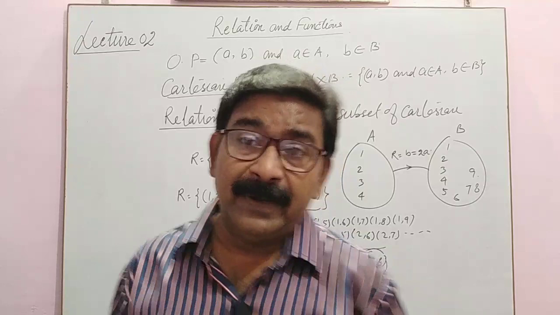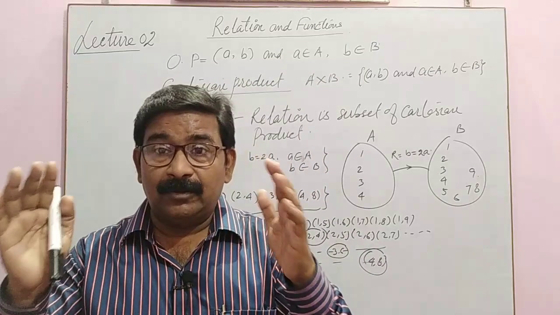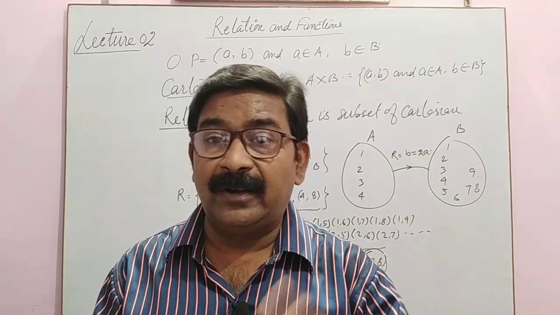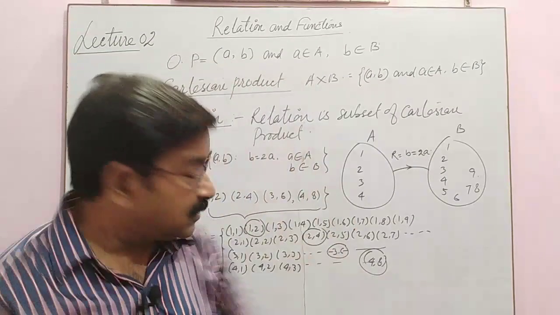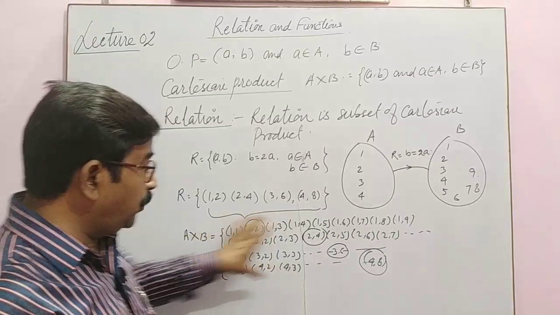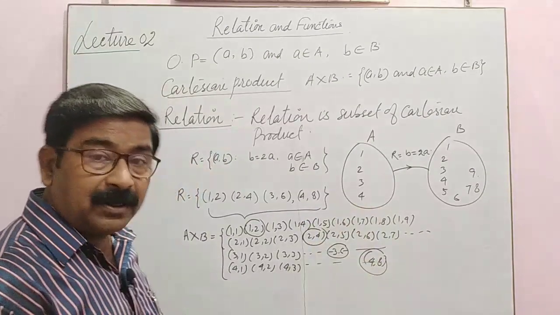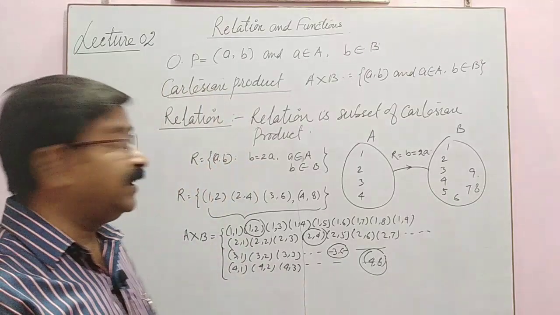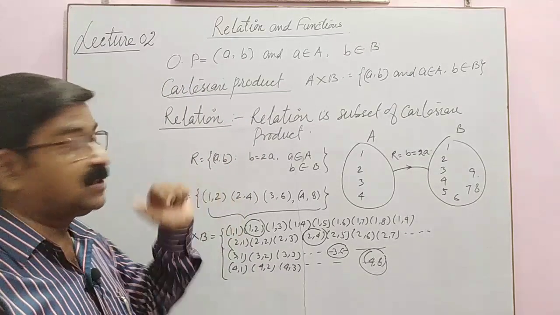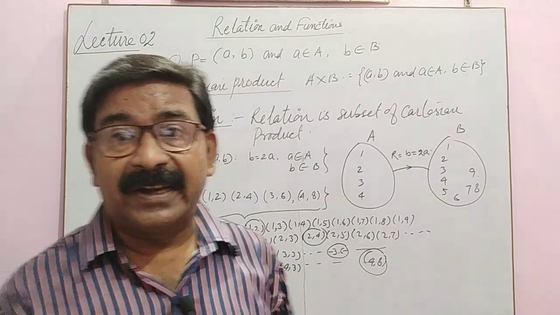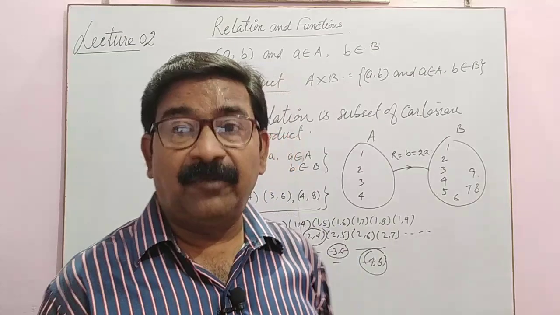So many people are standing outside, but all are not related to each other. In the same way, here so many ordered pairs are there, but only a few of them have a relation, and the name of the relation is given: the second number is twice the first number.